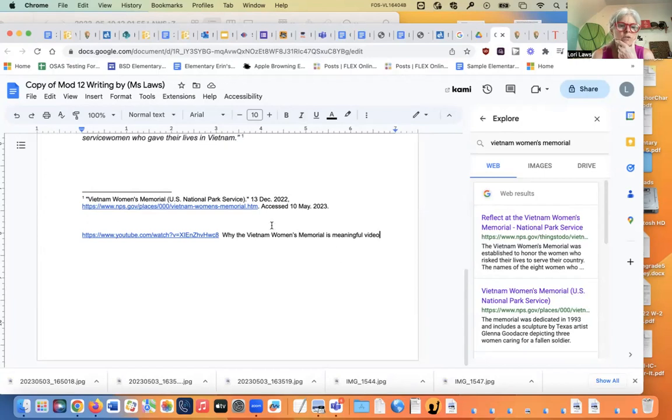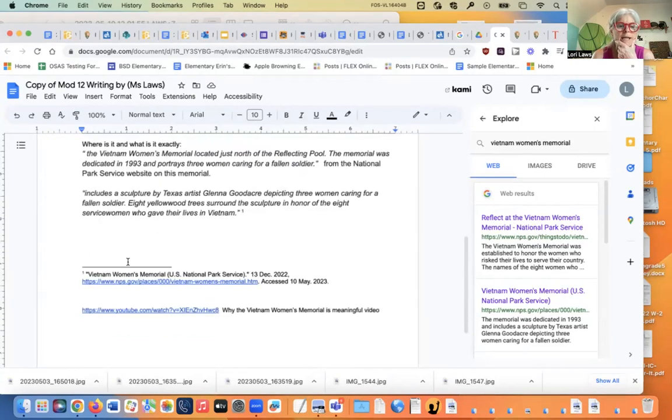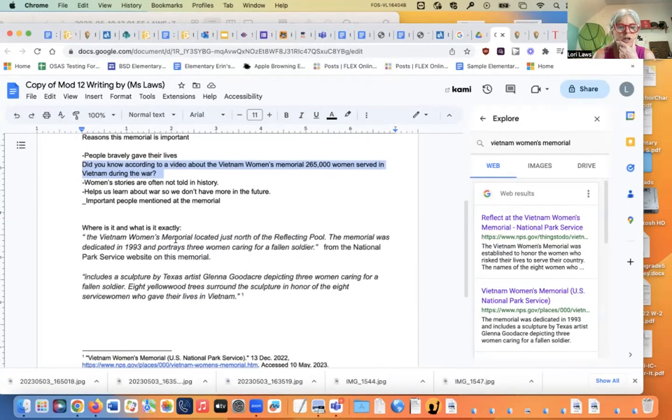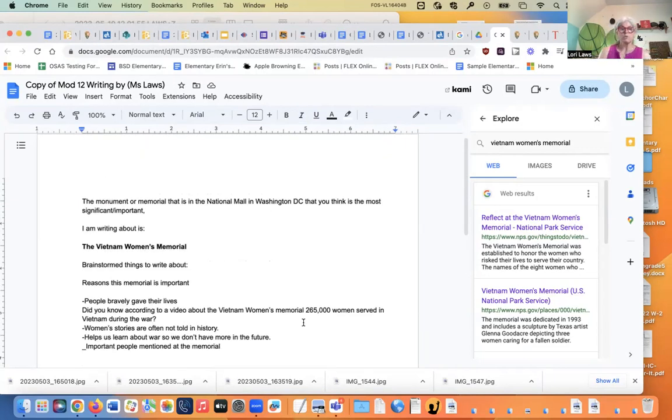Okay. So as you do research on your topic, you're writing down where the research is coming from. You're putting some of it into your own words. You're paraphrasing. Others, you're copying exactly, but you're making sure to put it in quotation marks and make sure that you cite and tell where it came from. So today you are starting your research on your memorial. You need to have chosen your memorial and you need to be starting your research, looking at videos, typing in questions and answering things about your topic. If you need help getting started, I'm happy to help you.